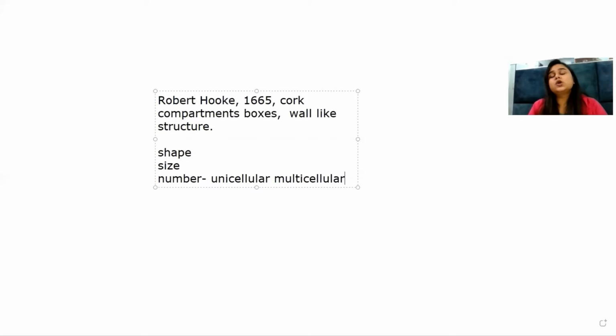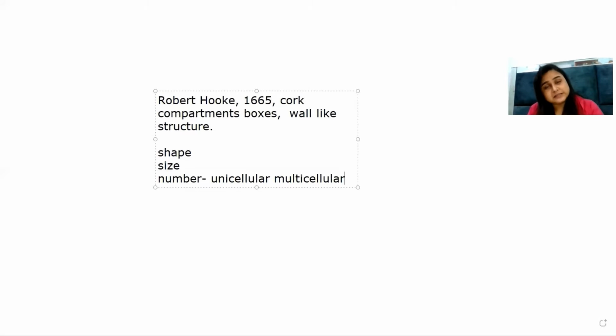So unicellular organisms are those organisms which are made up of only one cell. Don't get confused, thinking that if an organism is unicellular, how is it able to perform its basic functions? Well, it can. It can respire, it can reproduce, it can excrete, and it can eat, all through just one cell.